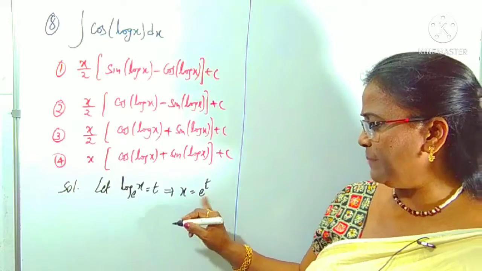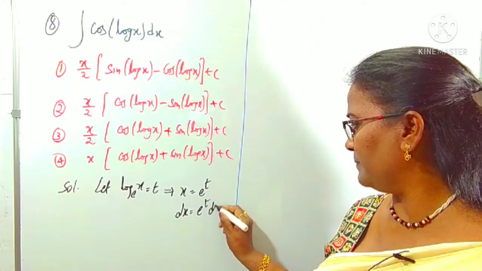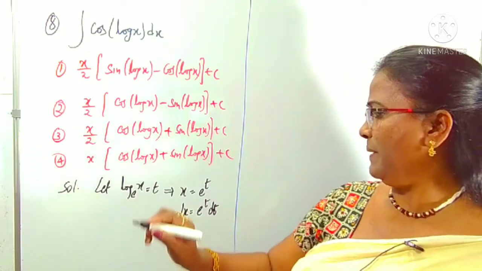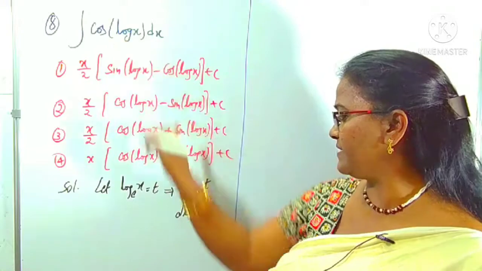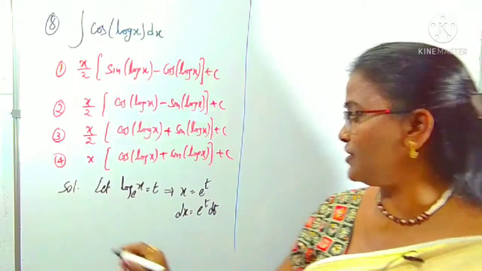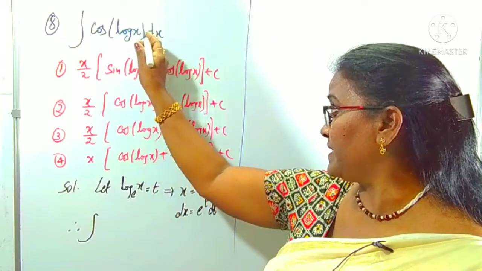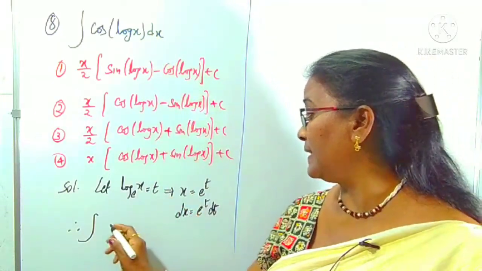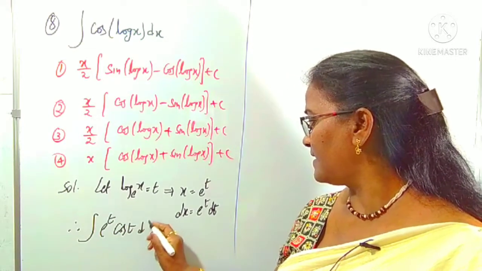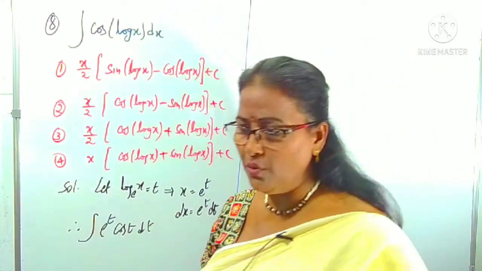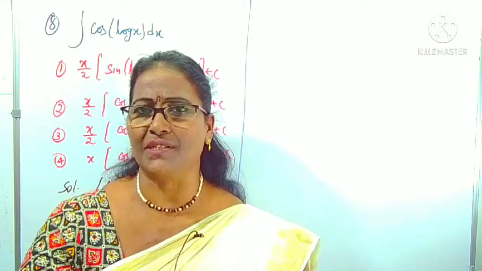x is e power t. What is its dx? dx is e power t dt. Right, in place of log x we can take t, and for dx we can take e power t dt. Therefore the question becomes the integral of e power t into cos t dt, right?